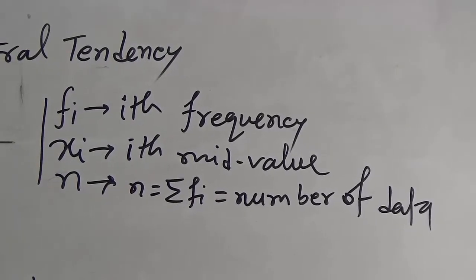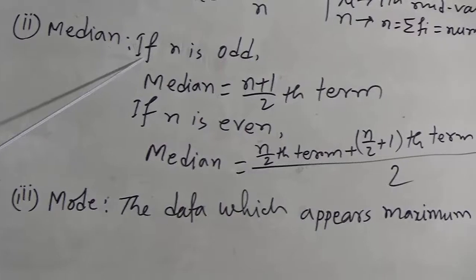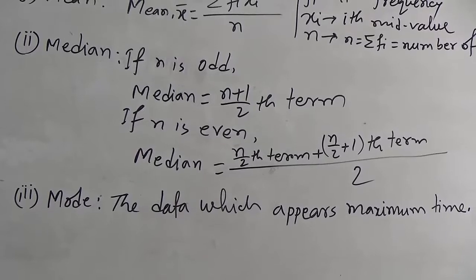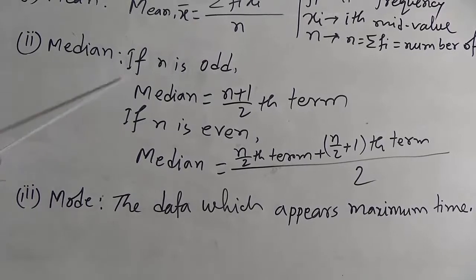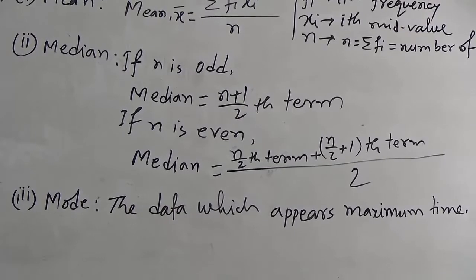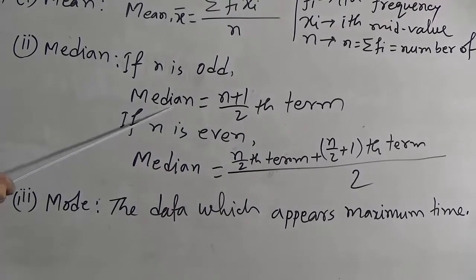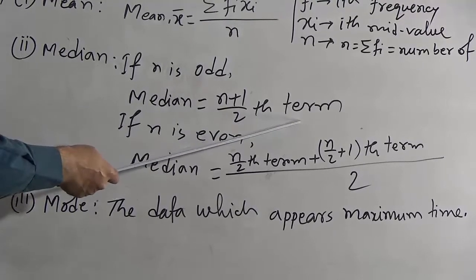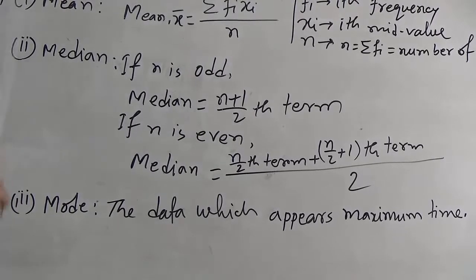Then next one is median. If we can arrange the data, then we can count the data also. After counting the data, if we observe that the number of data is odd, then we will get only one value in the middle. That will be the median of the data. And the formula to determine it is n plus 1 divided by 2th term. It means that this is the middle term.